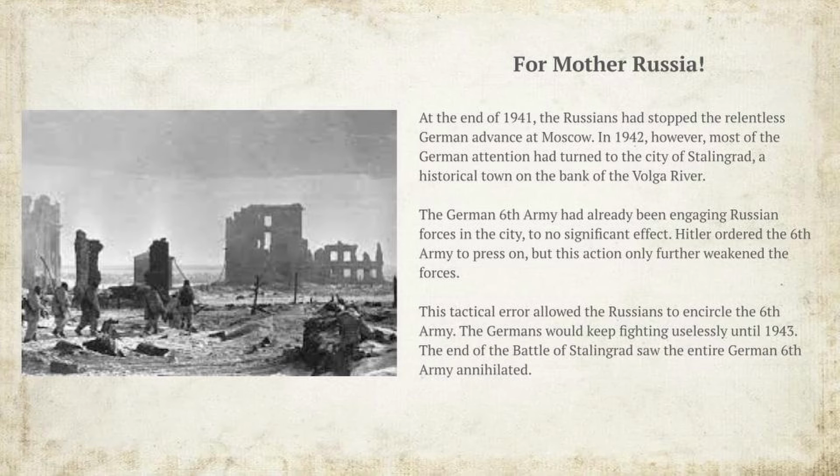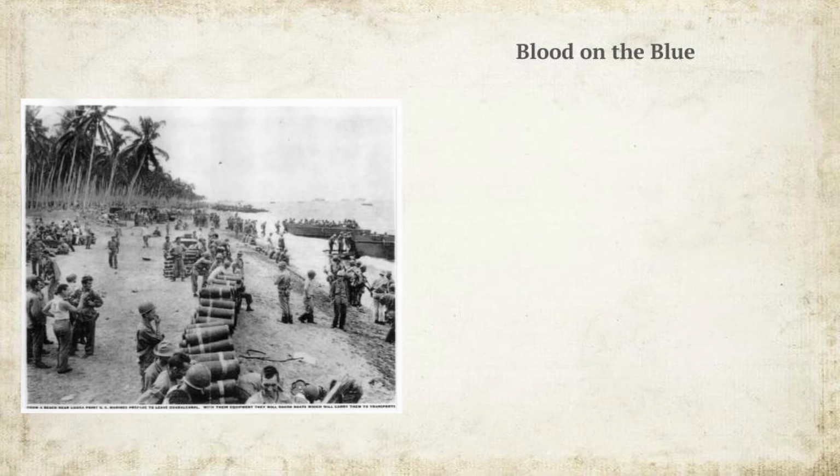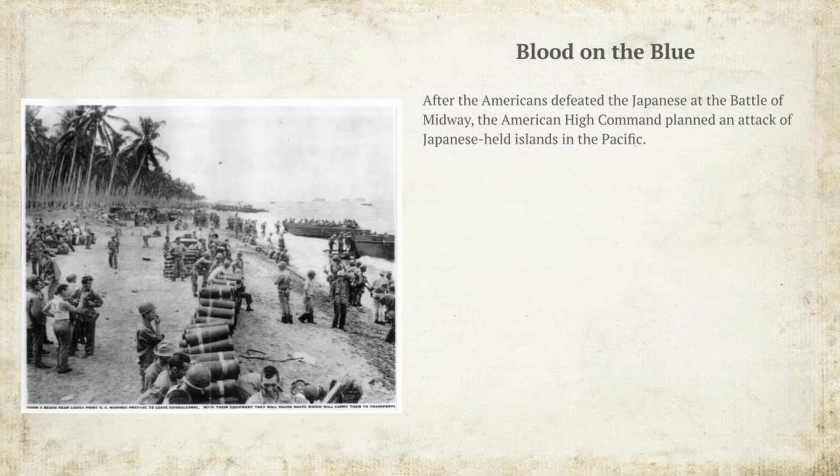The end of the Battle of Stalingrad saw the entire German 6th Army annihilated. Blood on the Blue. After the Americans defeated the Japanese at the Battle of Midway, the American High Command planned an attack of Japanese-held islands in the Pacific. This assault, known as Operation Cartwheel, started August 7, 1942.